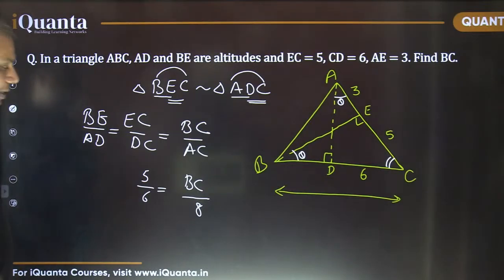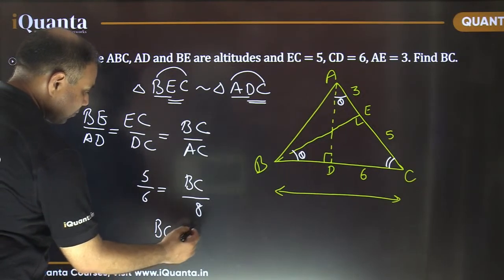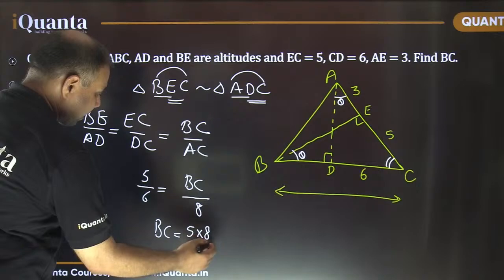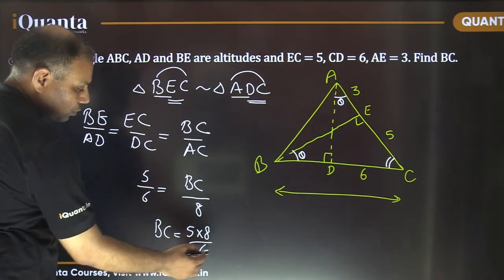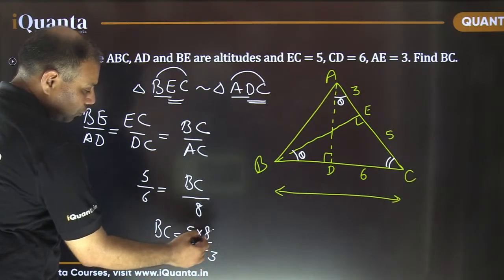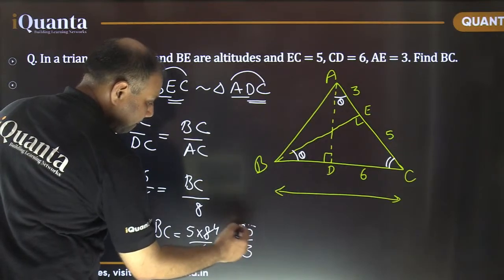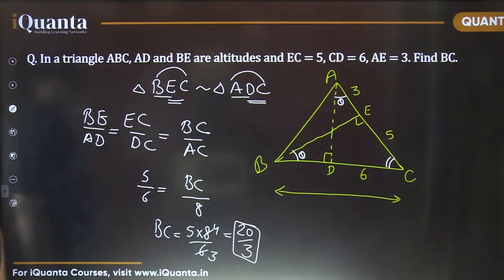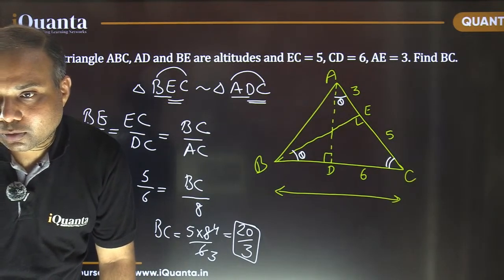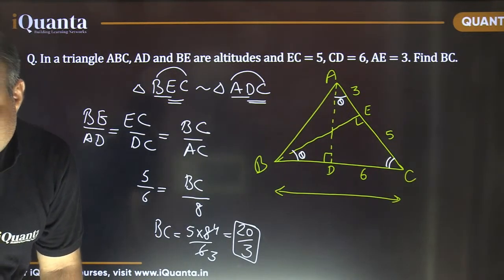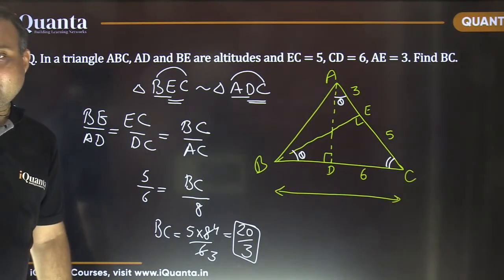So just simplify it. What are you going to get? This BC comes out to be 5 into 8 by 6. So what can you cancel out? 2 is a common factor. So 2 3s are 6, 2 4s are 8. Yes, 20 by 3 is correct. ठीक है. This 20 by 3 is the right answer. Root कहाँ से आ गया प्रखर? Yes, all the three angles are same. That's it. That was the condition.